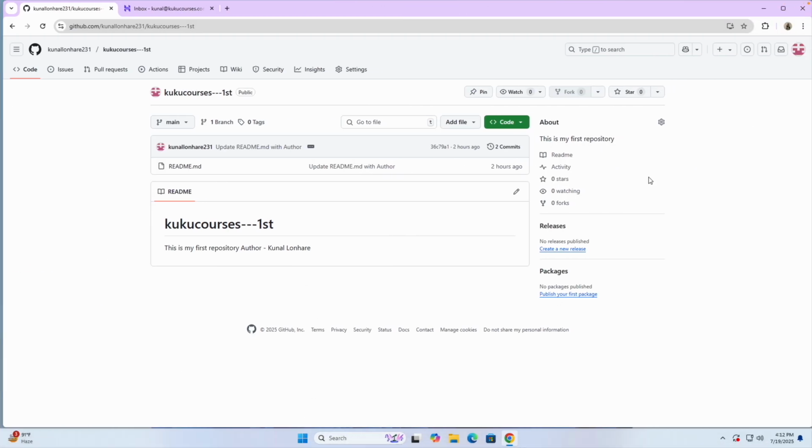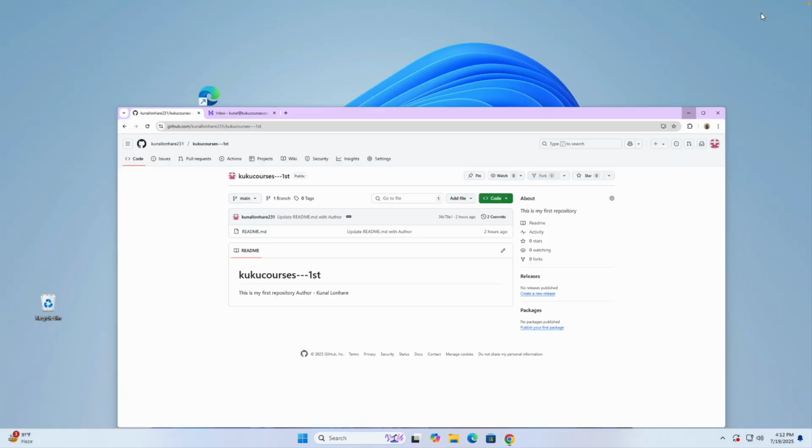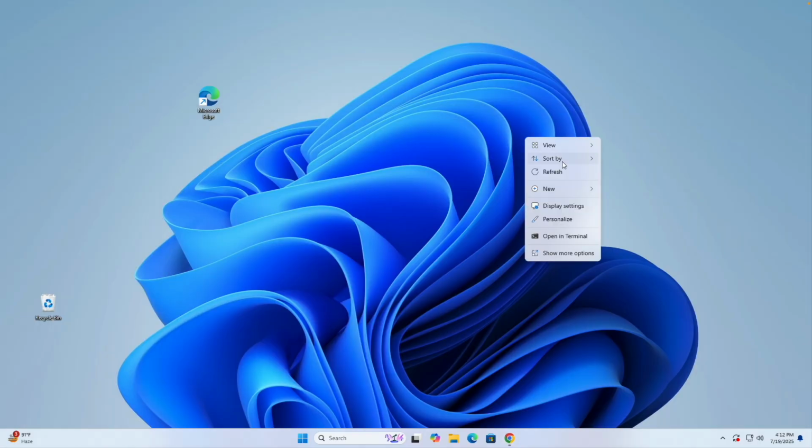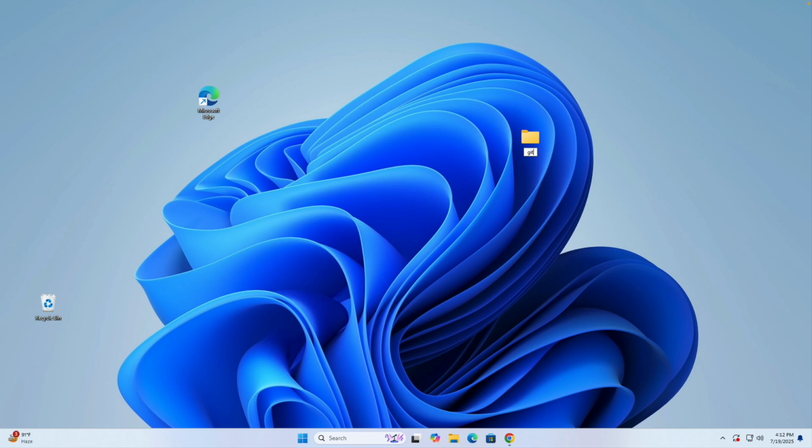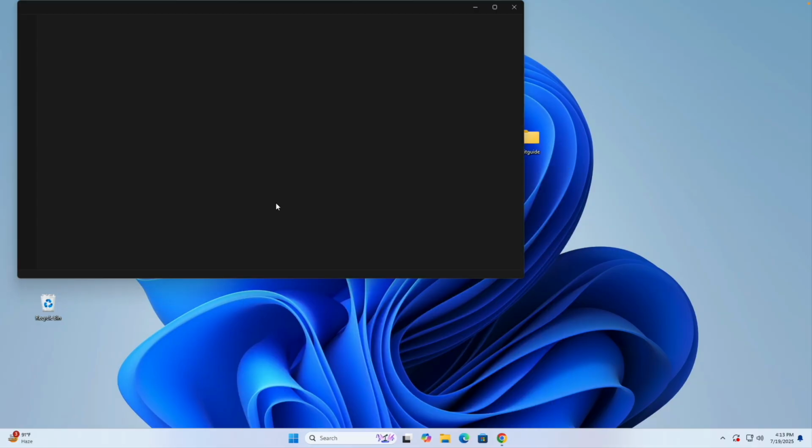What you can do is create a new folder. Let's name it Git guide. Now I will open Visual Studio Code here.